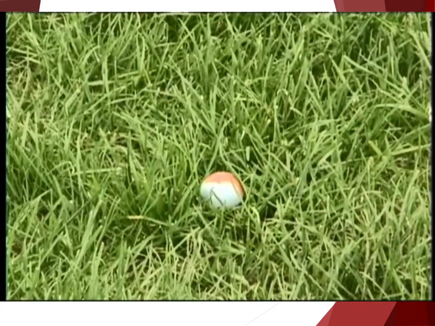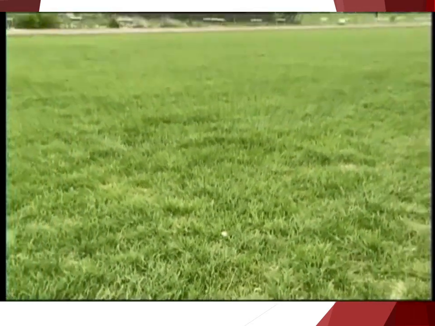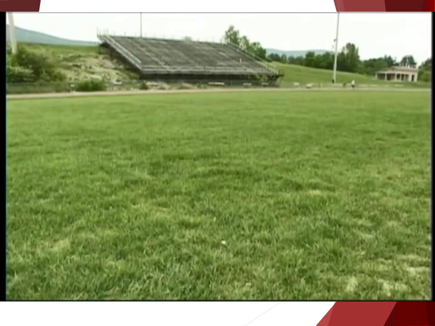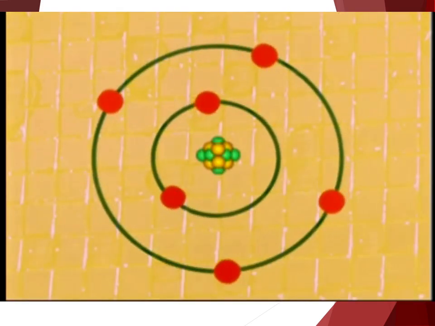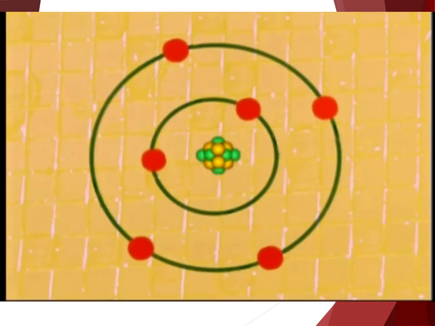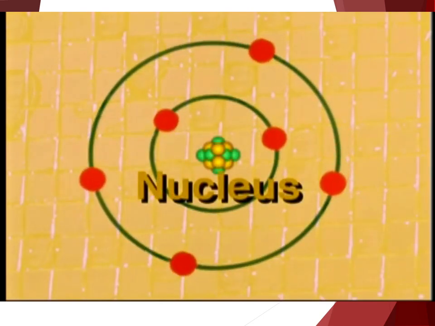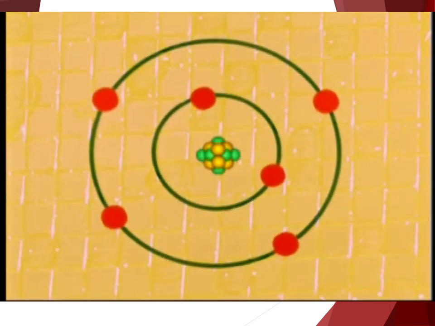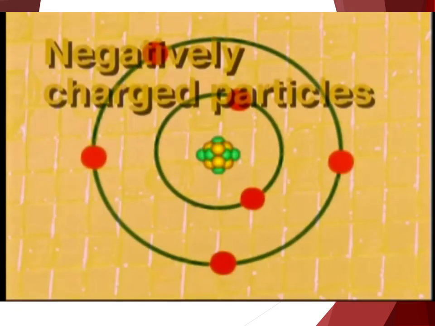The nucleus is very tiny compared to the atom as a whole, equivalent in ratio to a marble in a stadium. Rutherford stated that all of an atom's positively charged particles were in the nucleus, and negatively charged particles were scattered outside the nucleus around the perimeter of the atom.